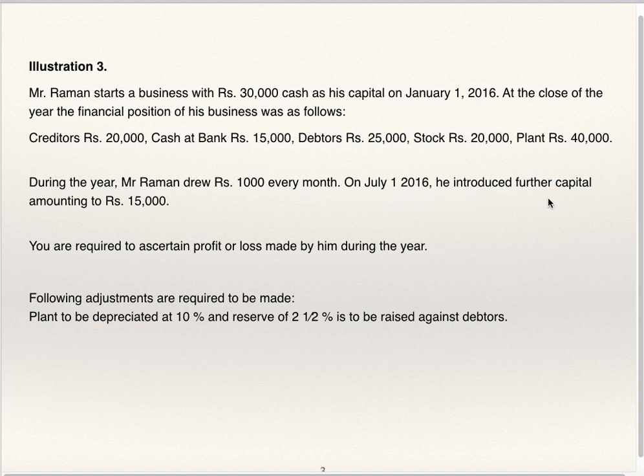On July 16, he introduced further capital amounting to 15,000. Additional capital introduced is 15,000. You are required to ascertain profit or loss made by him during the year. Following adjustments are required to be made: plant to be depreciated at 10% and reserve of 2% is to be raised against debtors.